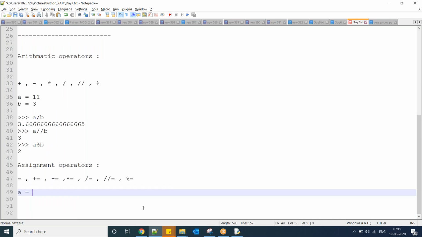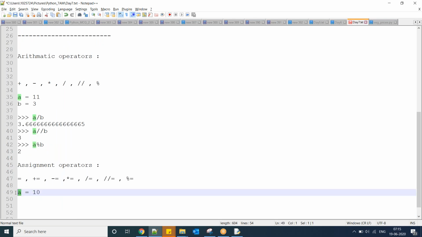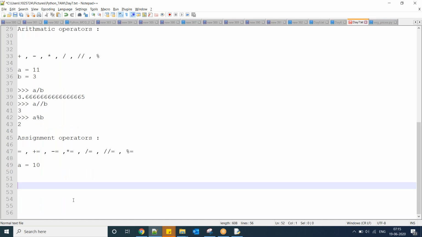Observe here, a equal to 10. Now we are assigning the value 10 to a variable. Here equal to is an assignment operator. Similarly, a equal to a plus 10.